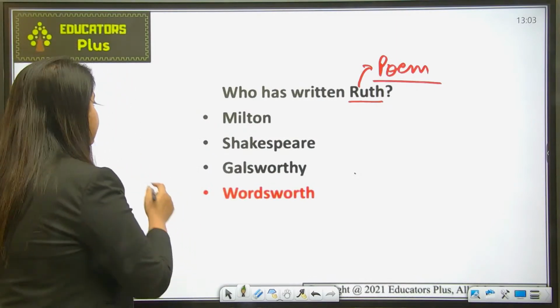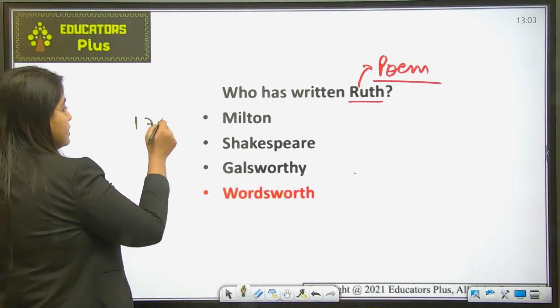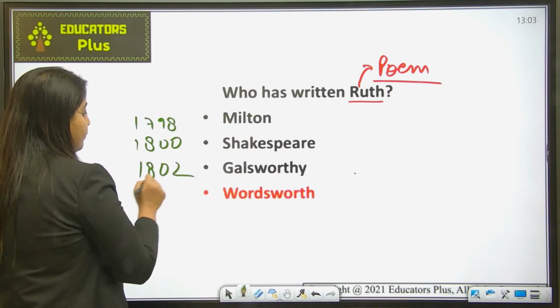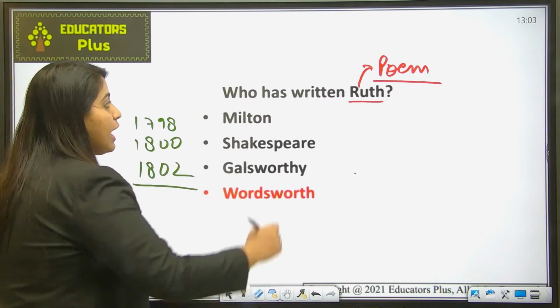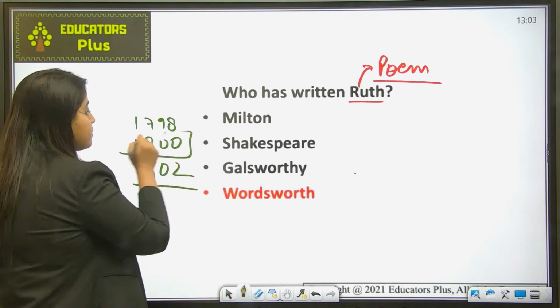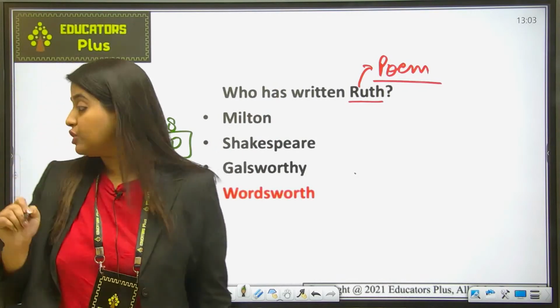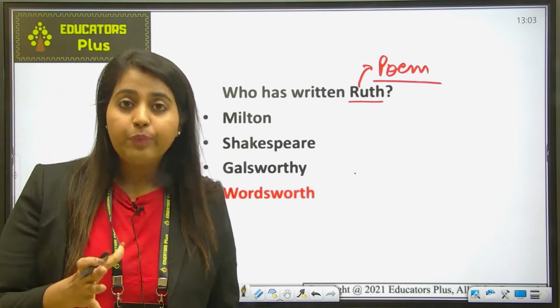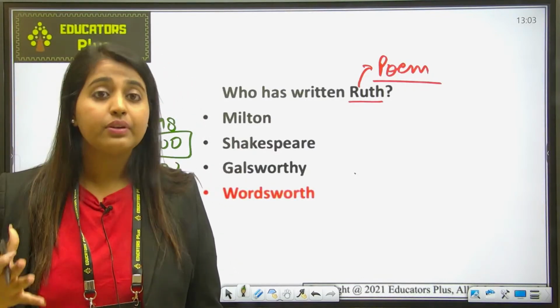As you know, Lyrical Ballads were published in three editions: 1798, 1800, and 1802. Ruth was the most neglected poem of the 1800 edition, and here Wordsworth shows the contemporary rustic life.